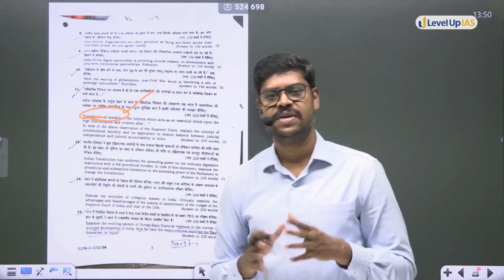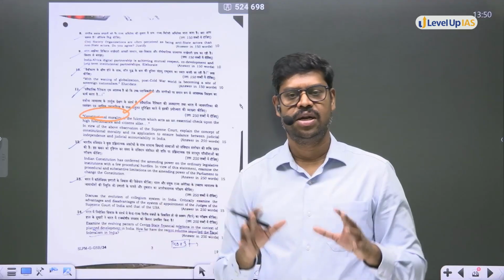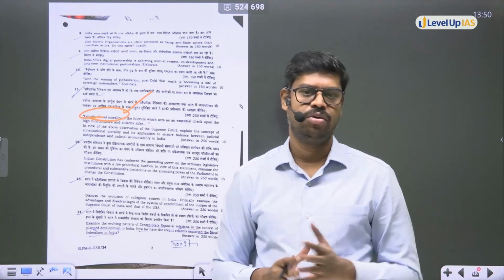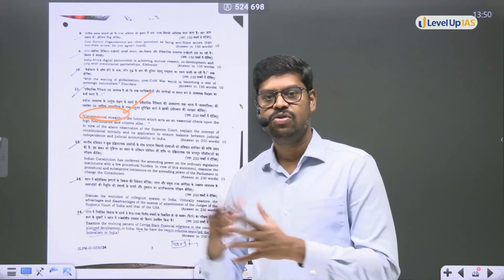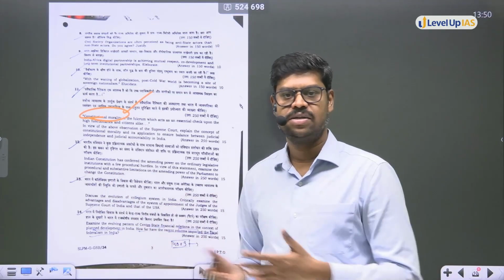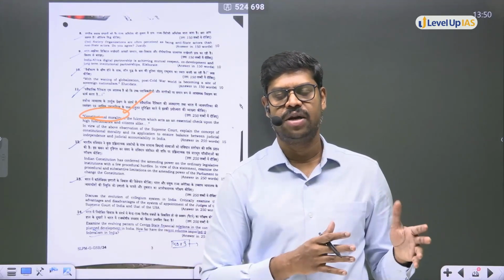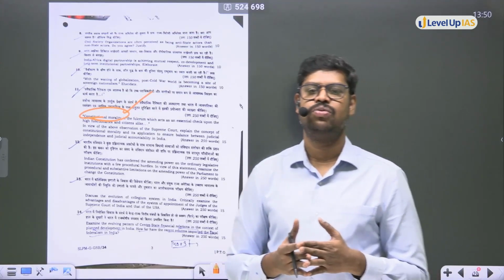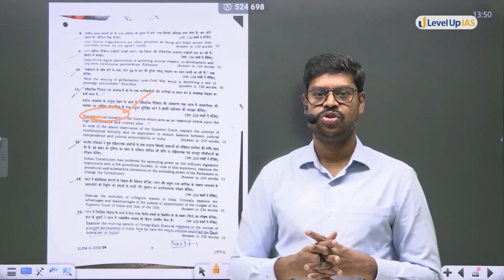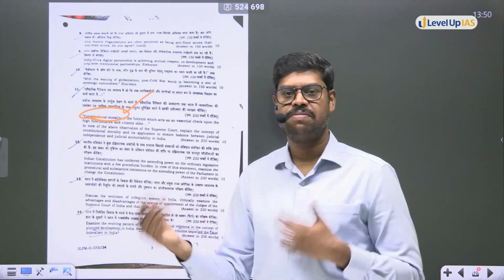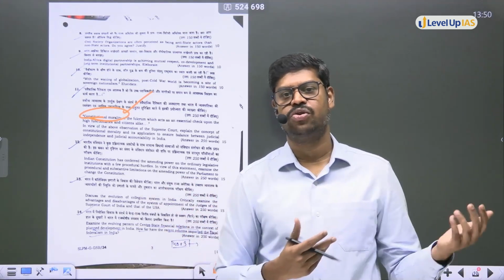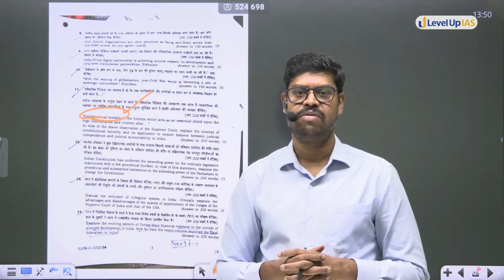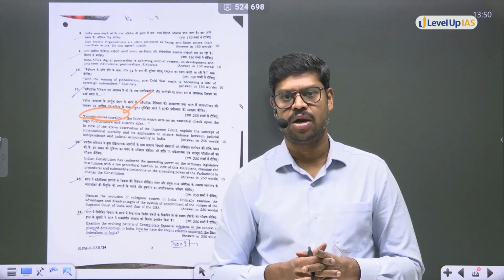So constitutional morality is basically an idea that all institutions in our country and the citizens have to respect and follow the values that are laid down in the Constitution. And even if those values go against the established norms, practices and customs in society, what should be given utmost importance? Constitutional values. Say for example, equality is a constitutional value, liberty is a constitutional value, rule of law is a constitutional value. So even if our customs and practices are going against these constitutional values, respect and adherence has to be shown to the constitutional values, and that is basically what is called constitutional morality.